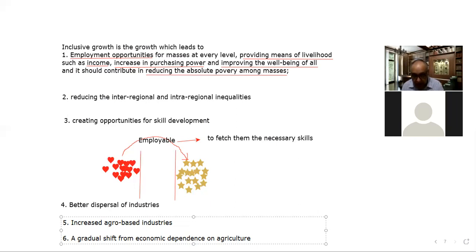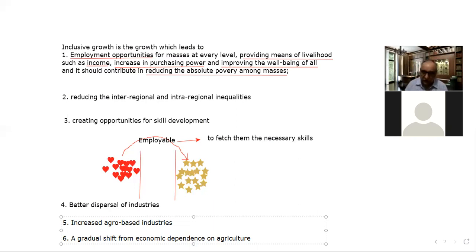That means permanent opportunities, to secure them and save them from breaks in their livelihood.